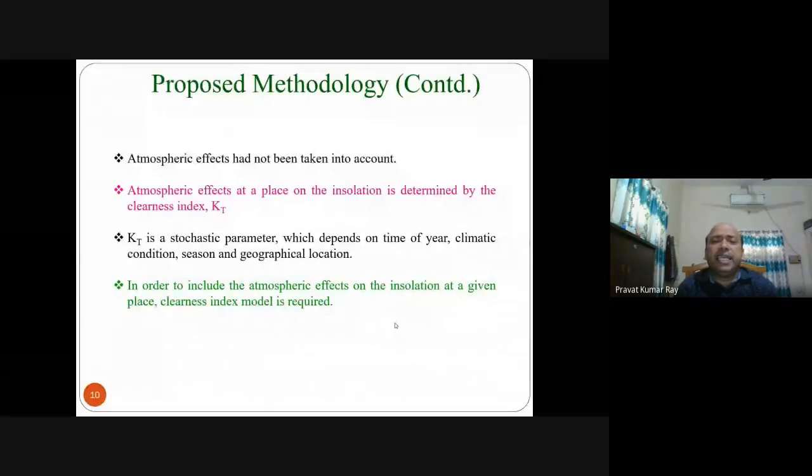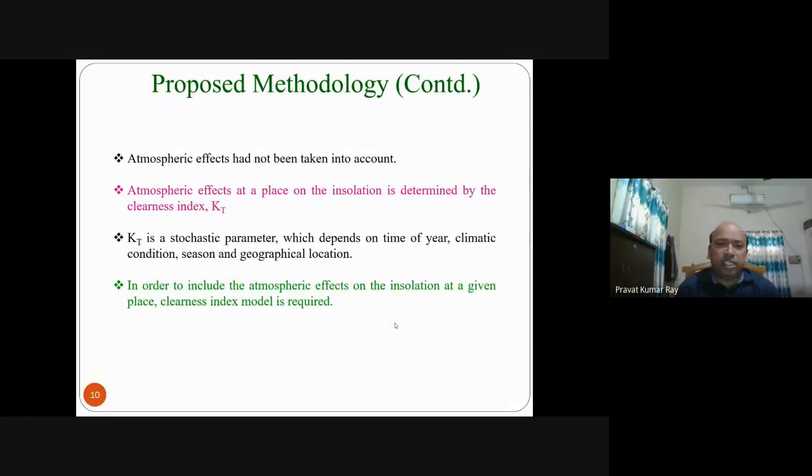So how to find this KT? KT is a stochastic parameter. It depends on time of the year, climatic conditions, season and geographical location. So to include the atmospheric effect on insolation at a given place, a KT model is required.